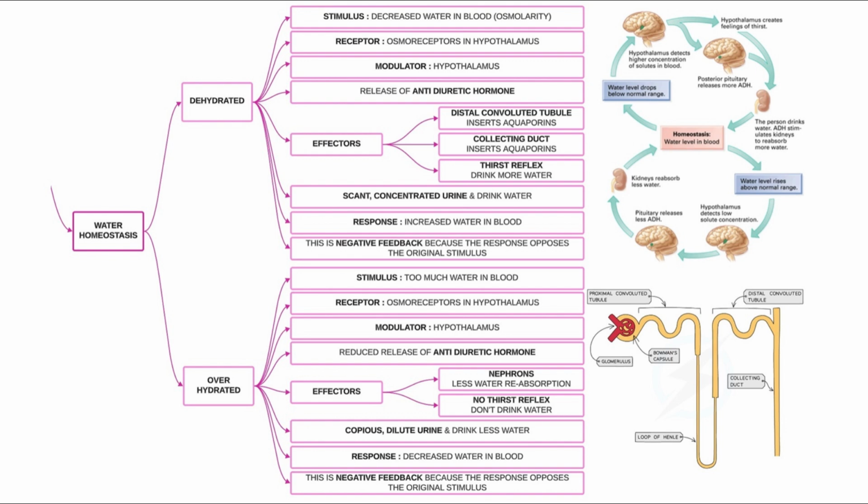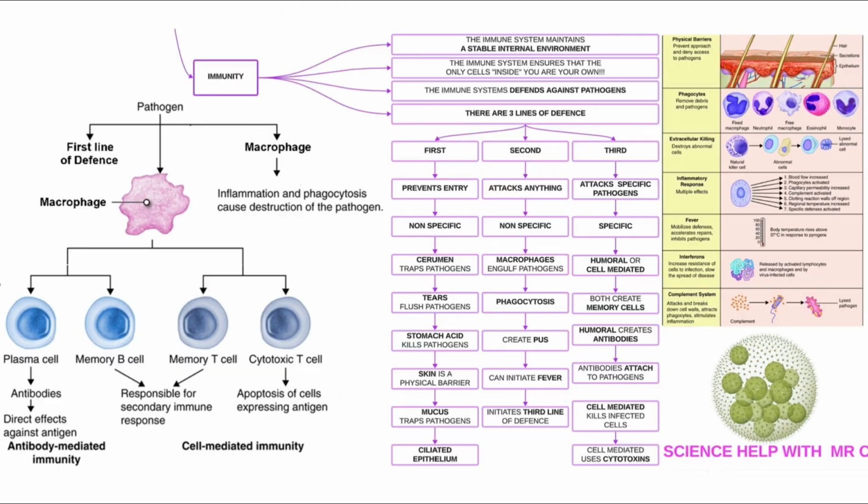Therefore, the response is decreased water in the blood, which raises the amount of solute in the blood comparatively. And again, this is an example of negative feedback because the response opposes the original stimulus. Now we get to the last part of my mind map, and we're looking at immunity. So the immune system maintains a stable internal environment and makes sure that the only cells inside your body are your own. The immune system defends against pathogens.